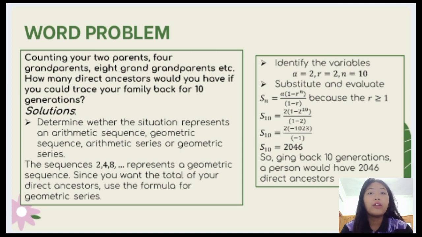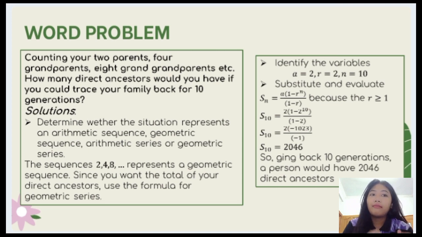The ratio r is 2 because the second term is 4 and the first term is 2; we divide them and get 2 as the ratio. And n is 10 because we need to find the 10th generation of your ancestors.